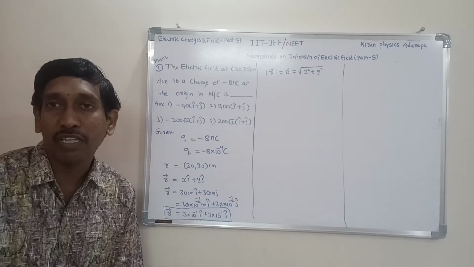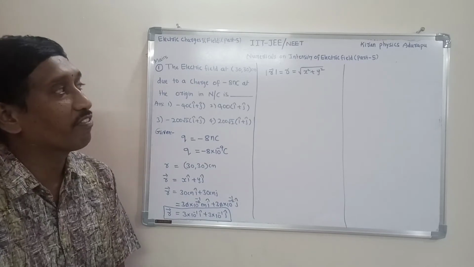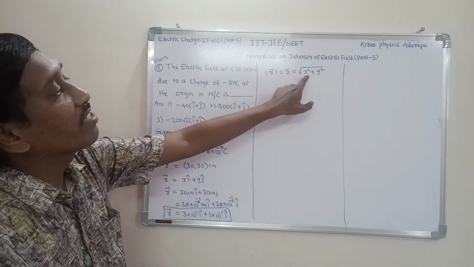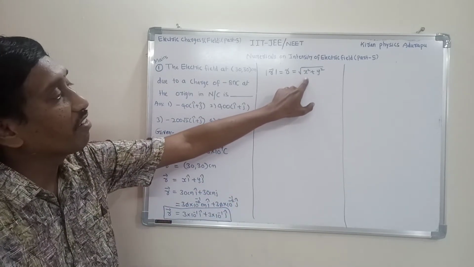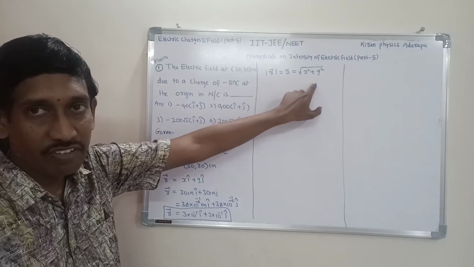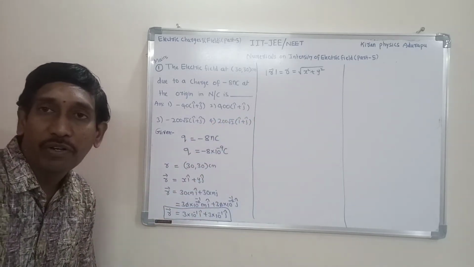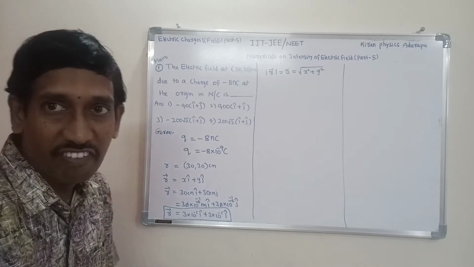That's why, based on the parallelogram law of vectors, if you have any two vectors at right angles, what is the magnitude of the resultant vector? Under root of x square plus y square. We have the x component and y component. Substitute in the formula, and you get the magnitude of this position vector.